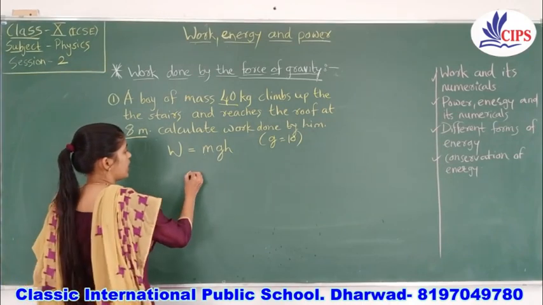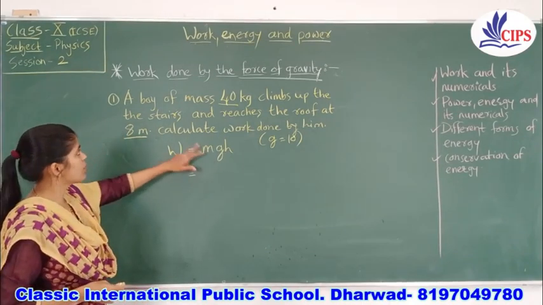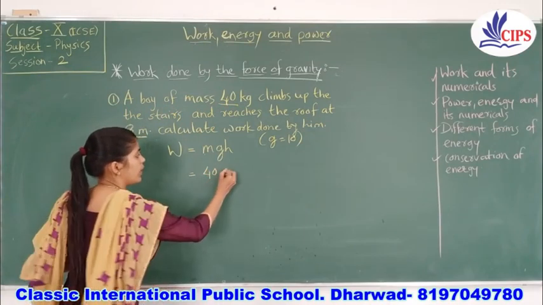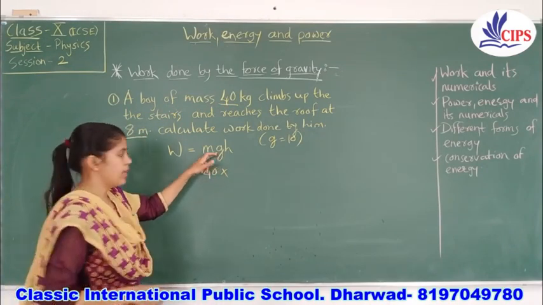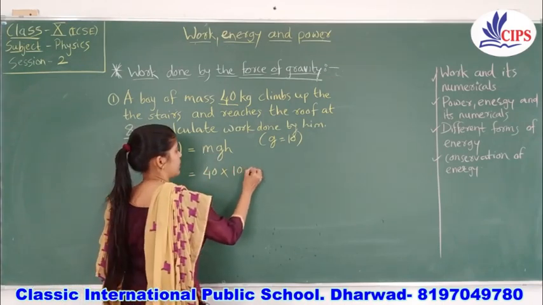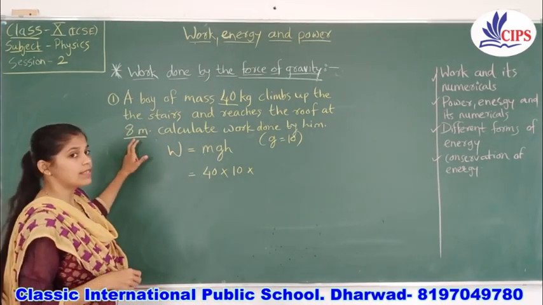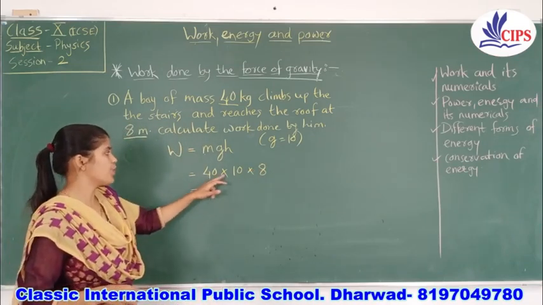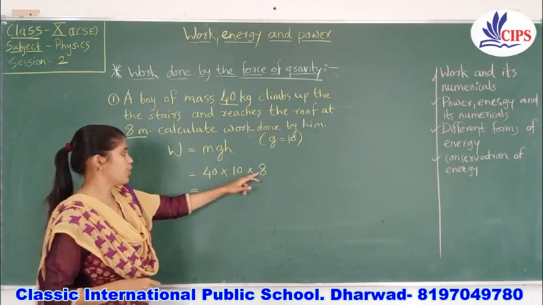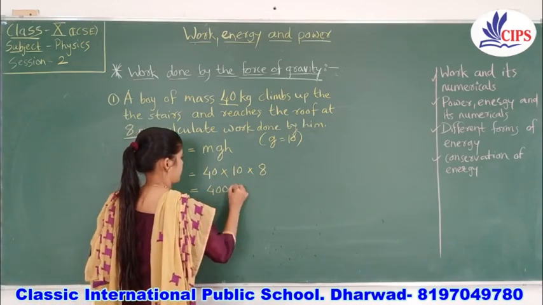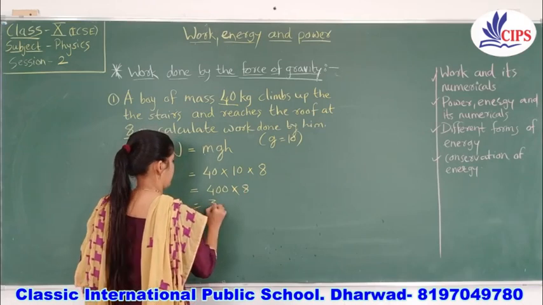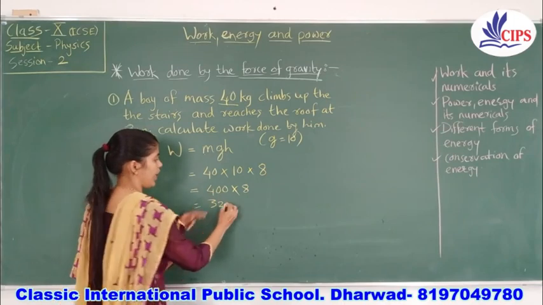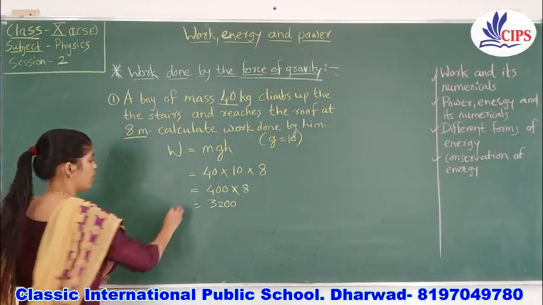So by using the same formula, what is the mass of that boy? They have given 40 kg into g, we have got the value 10, into height. It is 8 meter. So the answer is very simple. 40 into 10, 400 into 8. You just make 8 4s are 32 and then 2 zeros. It is the answer, work done.